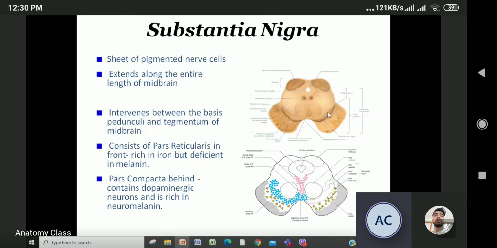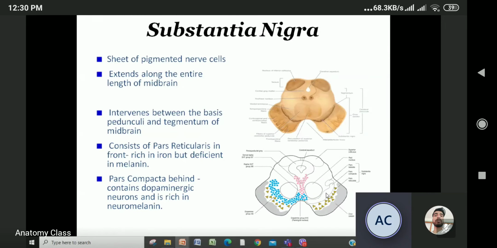And what are the parts? It has two parts, that is pars compacta behind and pars reticularis in front. This is pars compacta and this is pars reticularis. Okay, reticularis is in front and it is rich in iron and deficient in melanin, whereas pars compacta contains dopaminergic neurons and is rich in neuromelanin. So this compacta is rich in melanin.